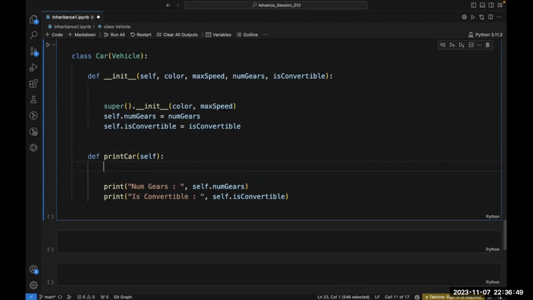So now, when I have deleted this print statement, these two things will get printed as it is. But now what I will do, I will simply call the super of this class.